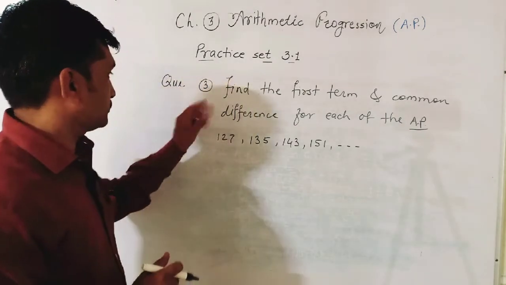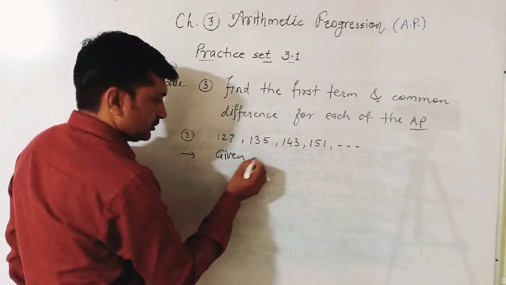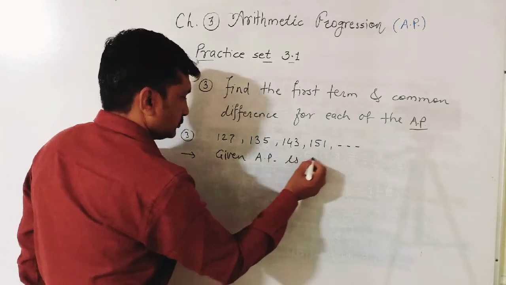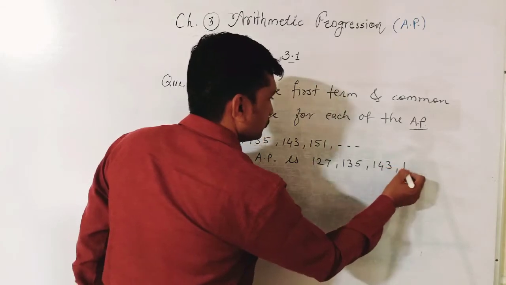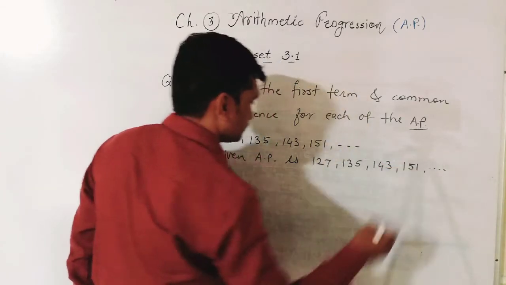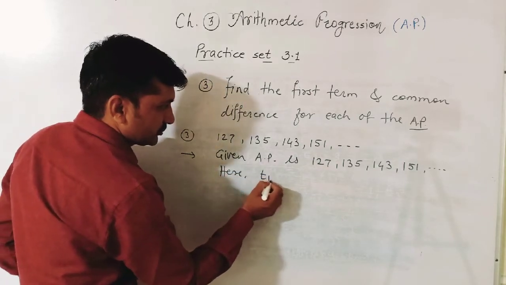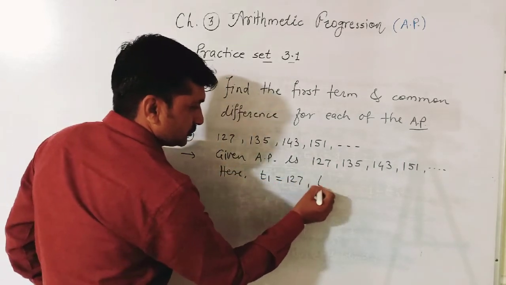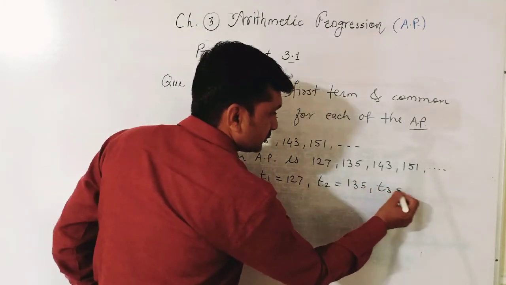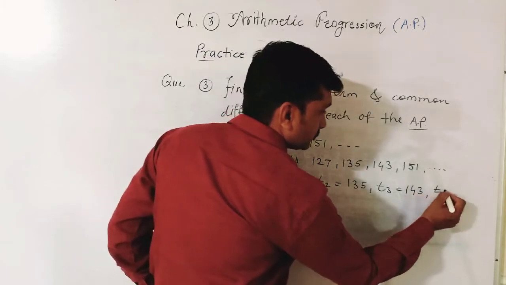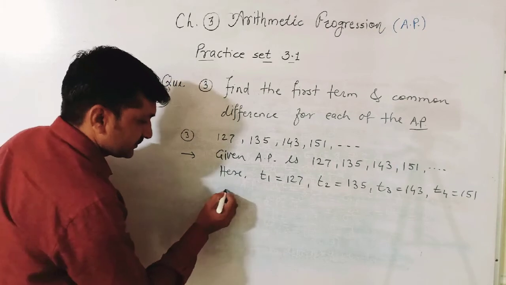Number 3 from question number 3. Given AP is 127, 135, 143, 151 and so on. Here first term is T1. T1 is equal to 127. T2 second term is 135. T3 third term is 143. T4, 151. Okay. Now find differences.